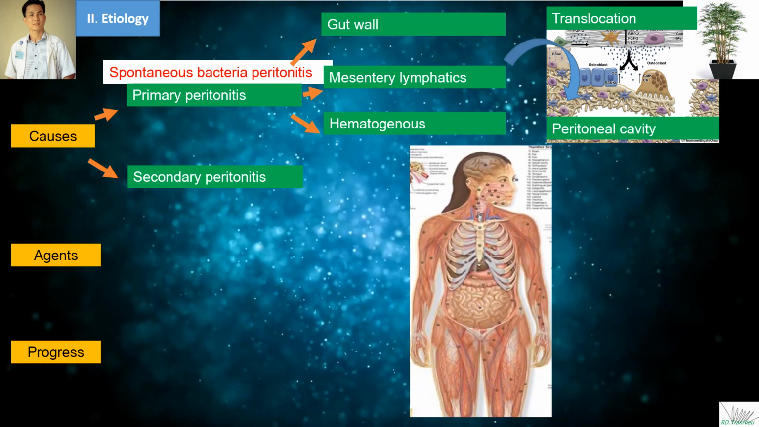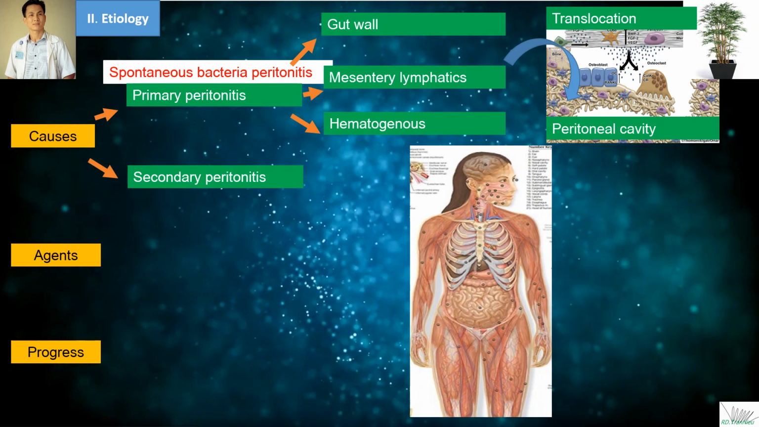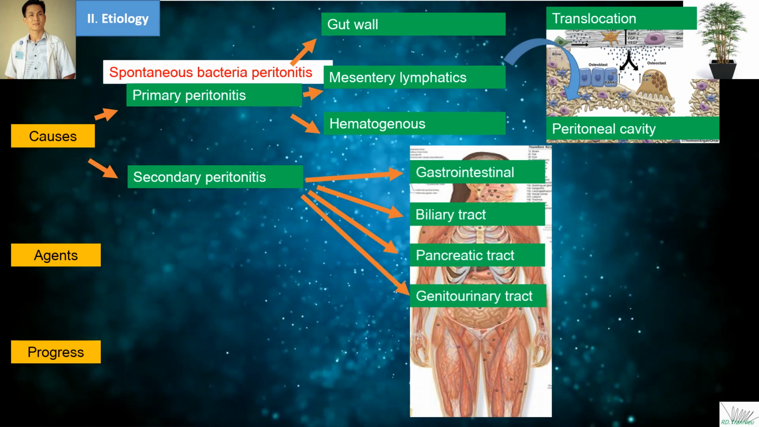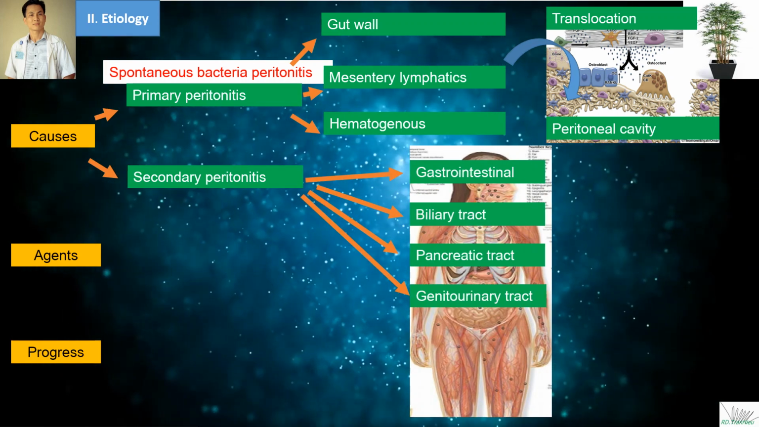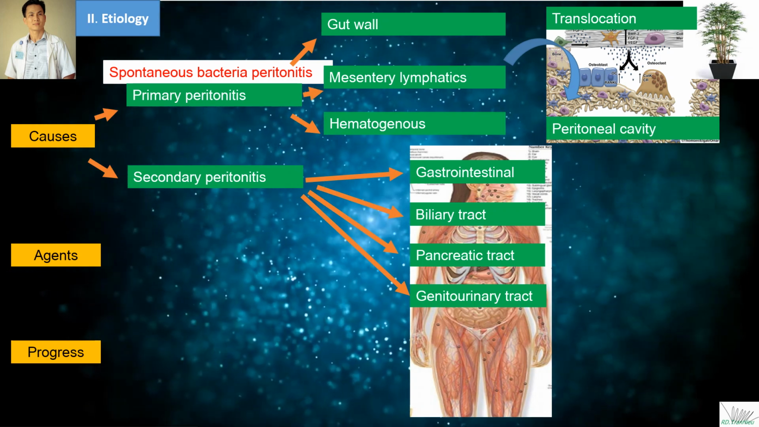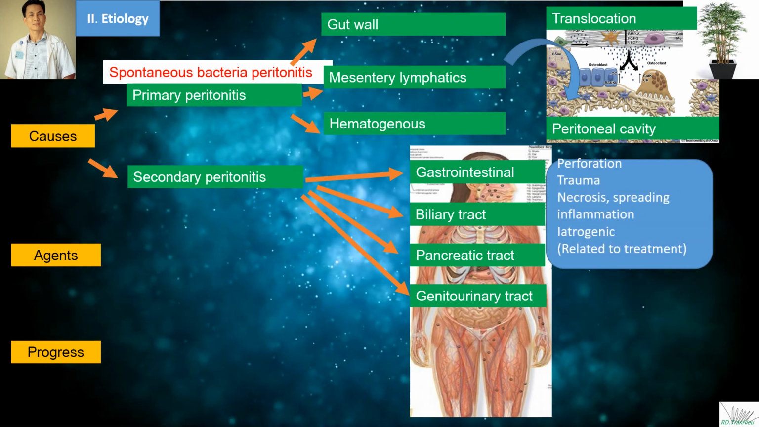Secondary peritonitis describes peritoneal infections secondary to intra-abdominal lesions. It can be from the gastrointestinal tract, biliary tract, pancreatic tract, or genitourinary tract.